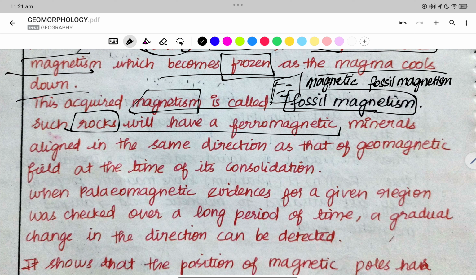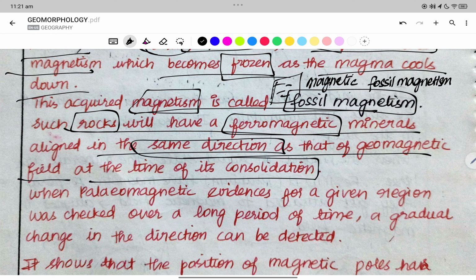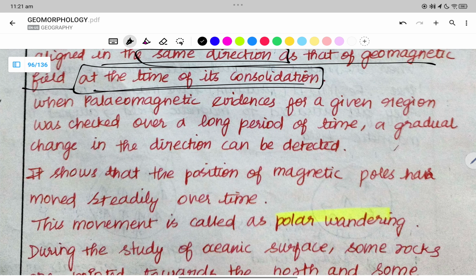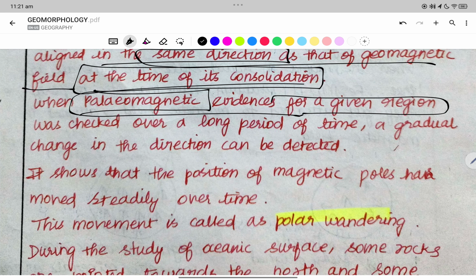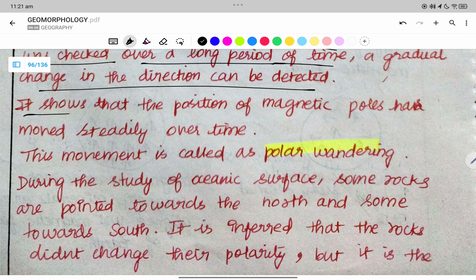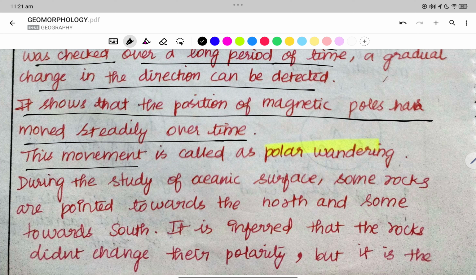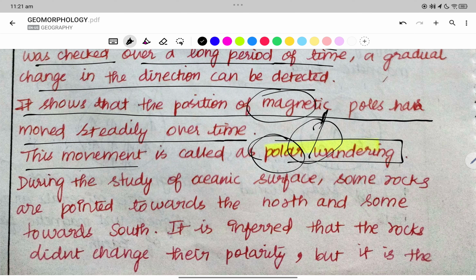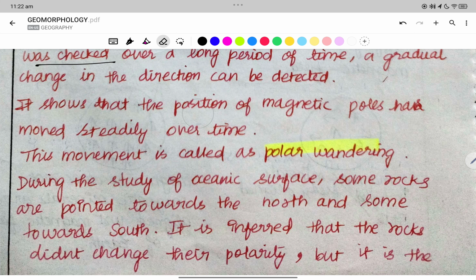Such rocks will have ferromagnetic minerals aligned in the same direction as the geomagnetic field at the time of their consolidation. When paleomagnetic evidence for a given region is checked over a period of time, a gradual change in direction can be detected. It shows that the position of magnetic poles has moved steadily over time. This movement is called polar wandering. This is the magnetic pole, and now this magnetic pole might have changed. The poles are wandering with respect to time, moving steadily.